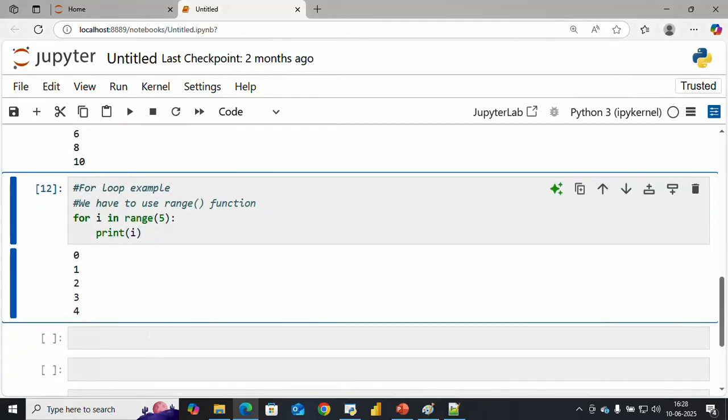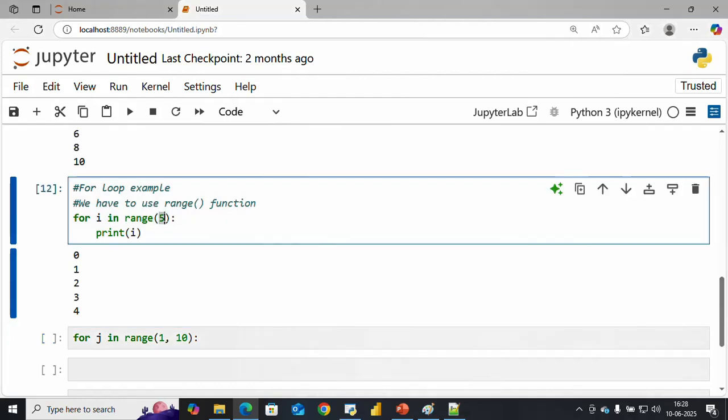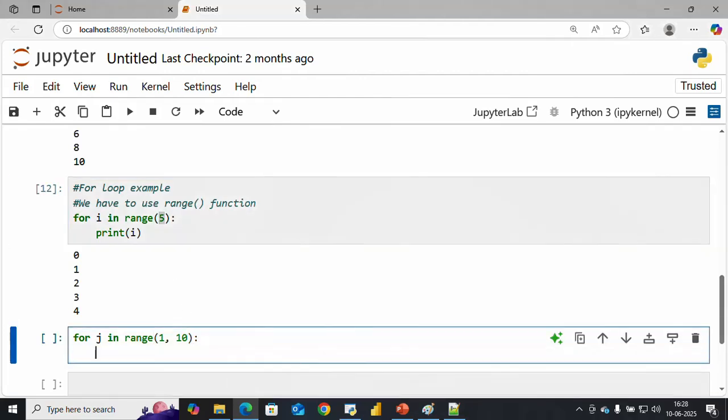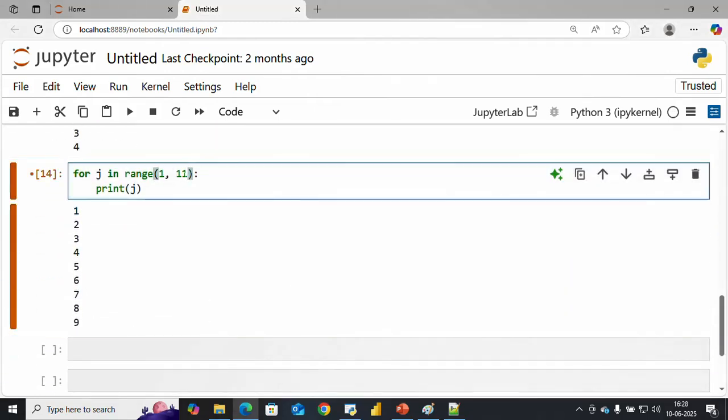Okay, but I want one start and one end. So again I take a for j in range, like 1 comma 10. So it will work how many times? 9 times. So if you want 10, you have to give it 11. So one for the starting, one for the end. Here only one starting point you can see, but here I have given one start, one end. Again I will just print j. See, 1 to 9. So if you want till 10, you have to make it 11 here.